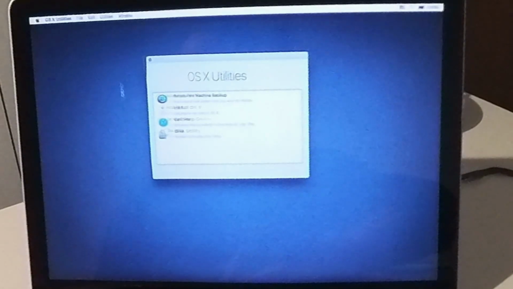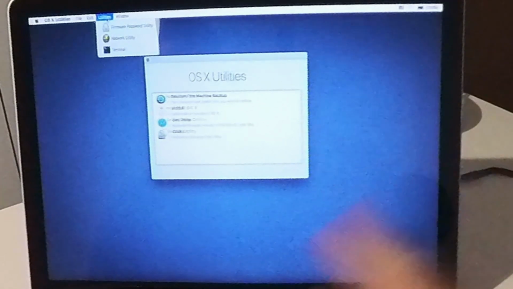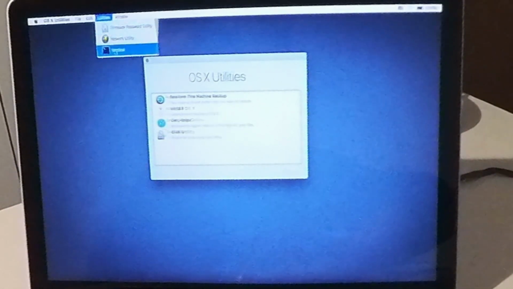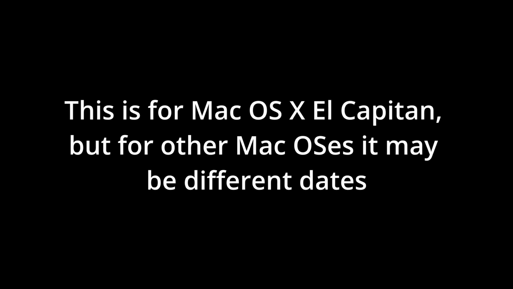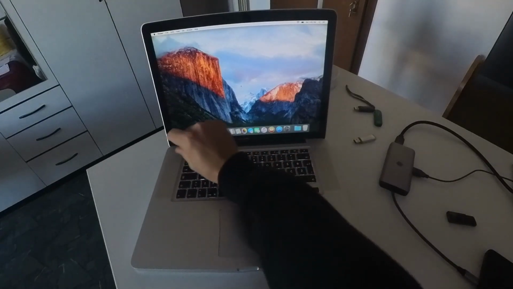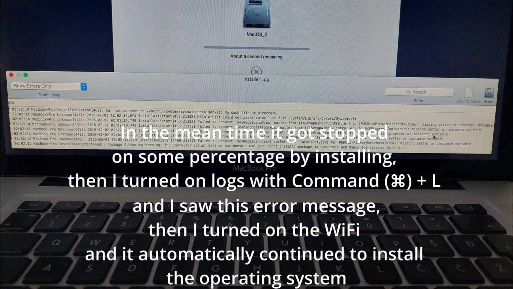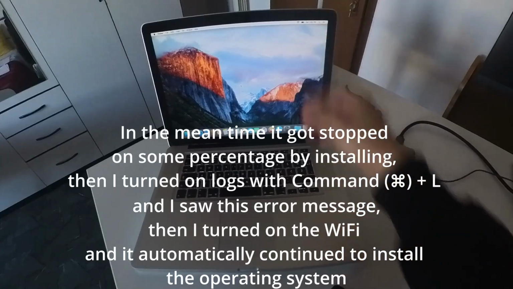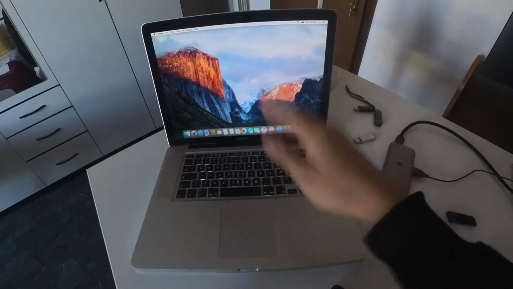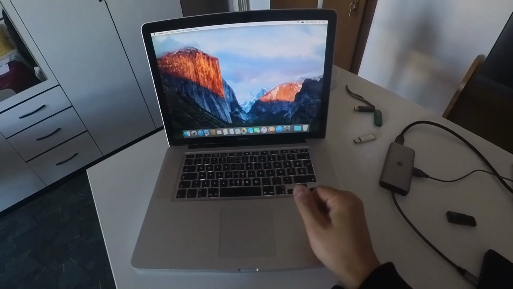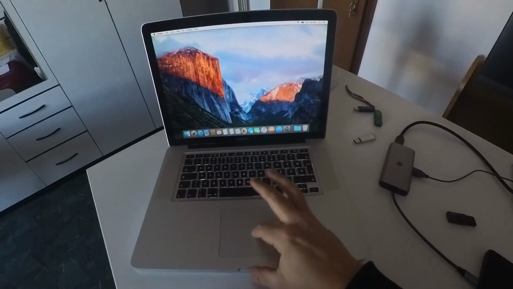Okay, I boot it up again. And now to get rid of this message, you go to Terminal. This is it. Now it works. I got this error in the log. And I just forgot to connect to Wi-Fi internet, and then it restarted and did its thing, and now it installed everything right.